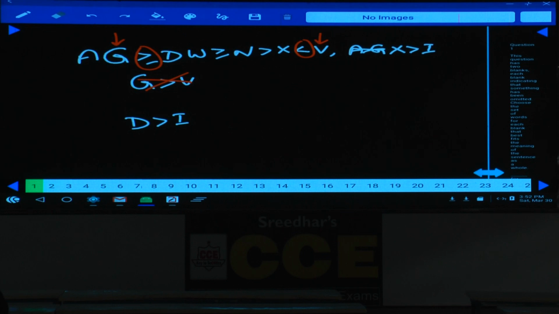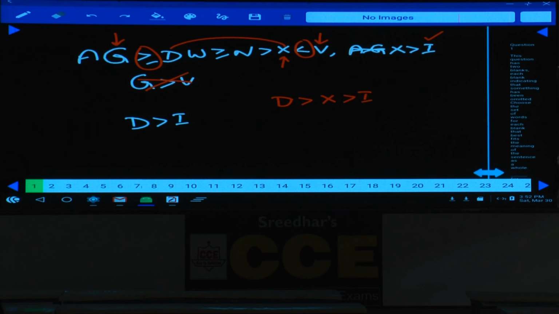Then coming to the second one, the relation between D and I. D is there in the first statement, I is there in the second statement. As these two are in two different statements, we need to combine these two statements. How to combine them? By checking the letter which is common between these two. What is the letter which is common here? X is common. Now what is the relation between D and X? Greater than or equals to greater than, so D greater than X, X greater than I.